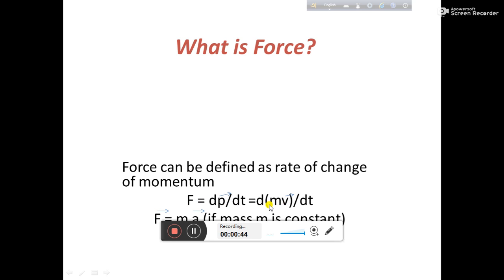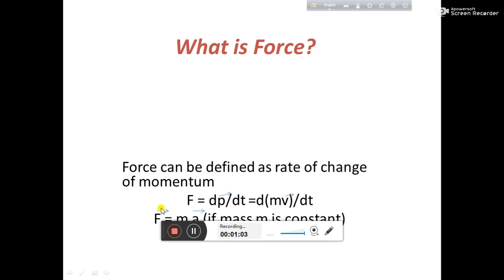So here we can say that v is a vector quantity and P is also a vector quantity. So rate of change of velocity is known. We know that this is the acceleration. So we can also write that force equal to mass into acceleration.